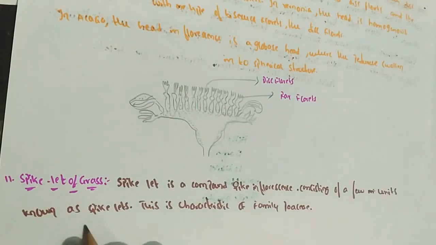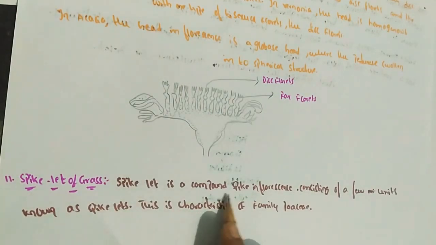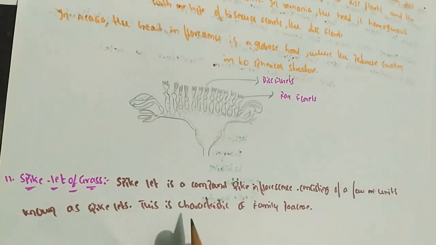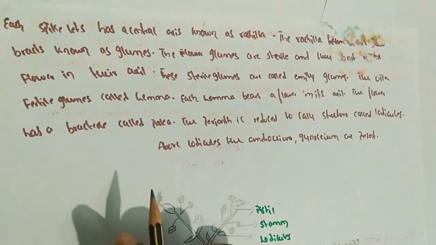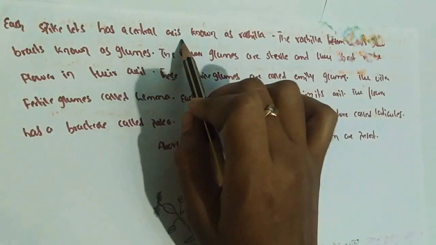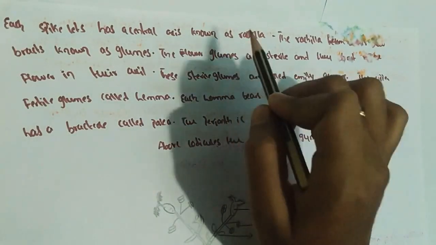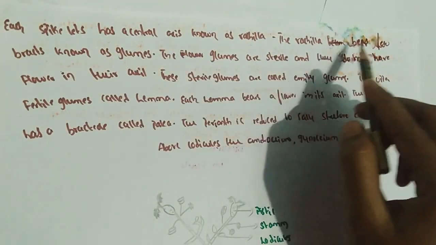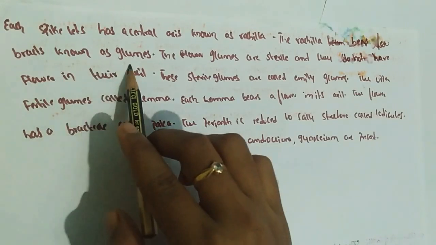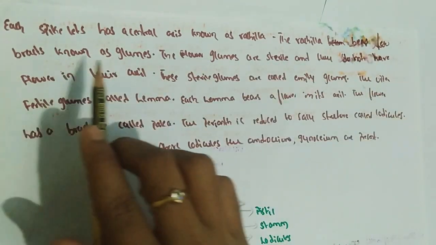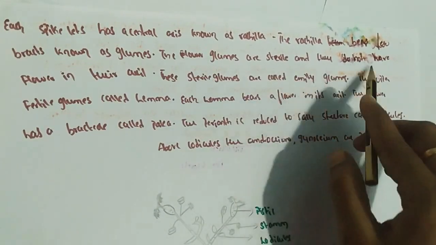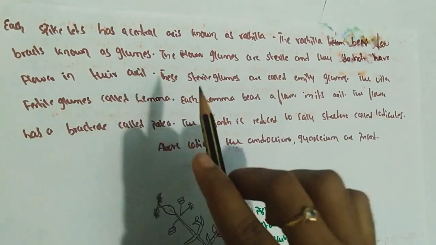Eleventh: spikelet of grass. A compound spike inflorescence consists of a few units known as spikelets. This is characteristic of the family Poaceae. Each spikelet has a central axis called the rachilla. The rachilla bears a few bracts known as glumes. The lower glumes are sterile because they do not have flowers in their axil.